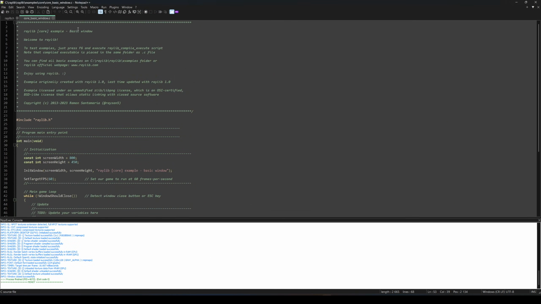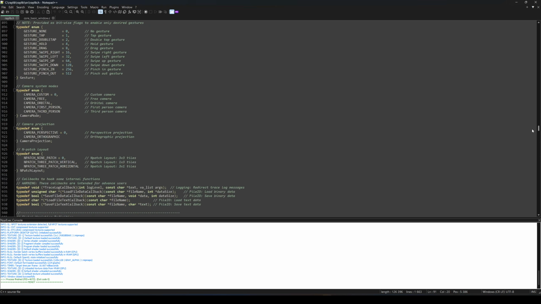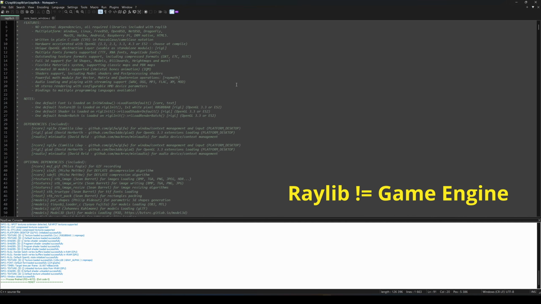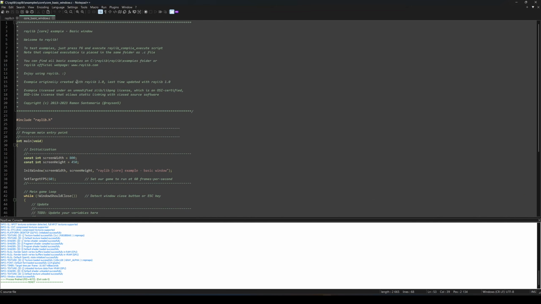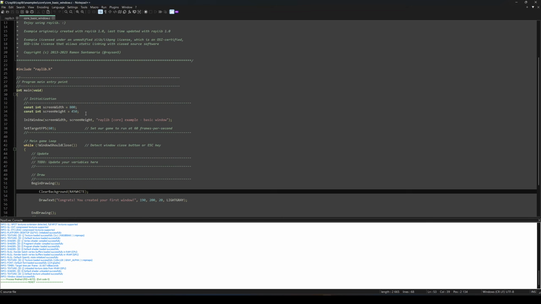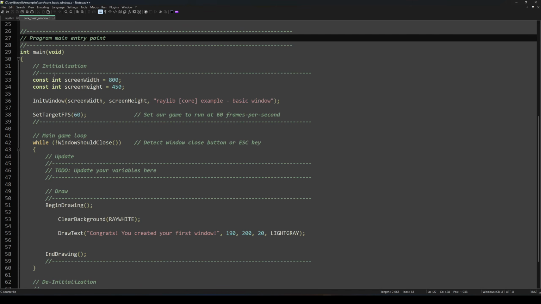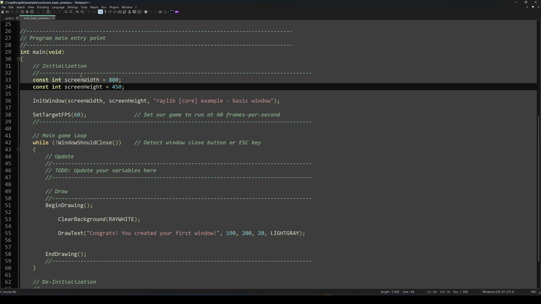Now, okay, seriously. This is the header file for the Raylib engine, or the library more like. And this is an example that I can use. Thankfully, I'm still happy at this point, now that I've seen the example window, thinking I can just get started on writing game logic. But it won't be quite that easy.